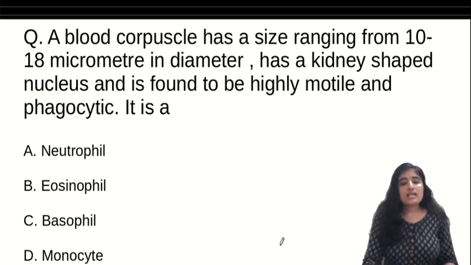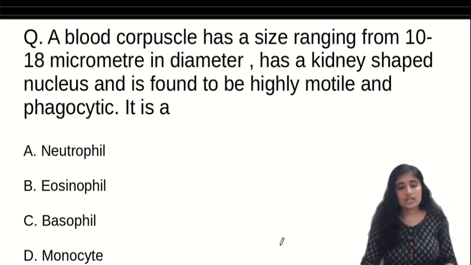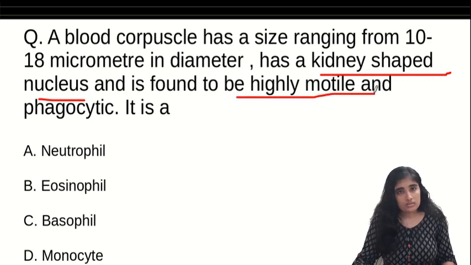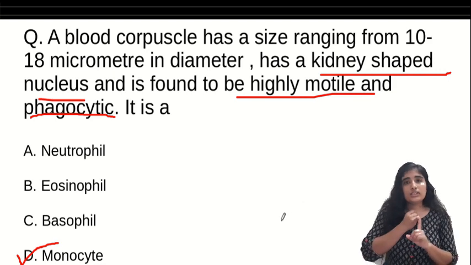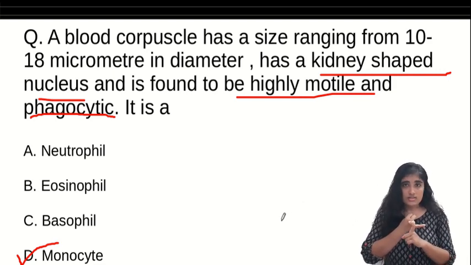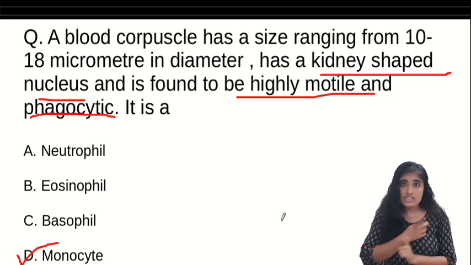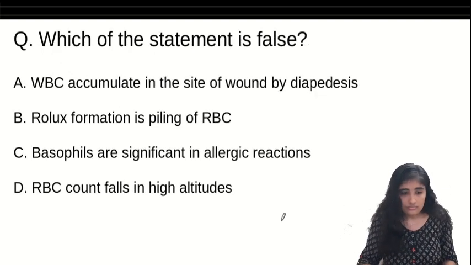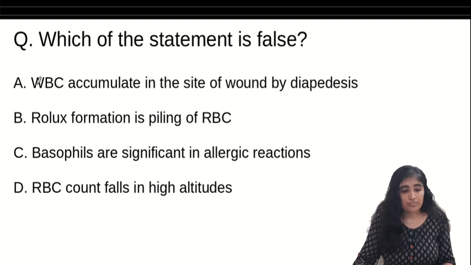Next one. A blood corpuscle has a size ranging from 10 to 18 micrometer in diameter and has a kidney-shaped nucleus. Something strikes? Which one has a kidney-shaped nucleus? Yes, monocyte. Found to be highly motile. Monocyte is motile? Yes, it has amoeboid movement, and phagocytic, yes. So we have our answer. Kidney-shaped, monocyte. The large nucleus, lymphocyte. Bilobed nucleus, eosinophil. S-shaped nucleus, basophil. Nucleus with many lobes, neutrophil. Just remember this.